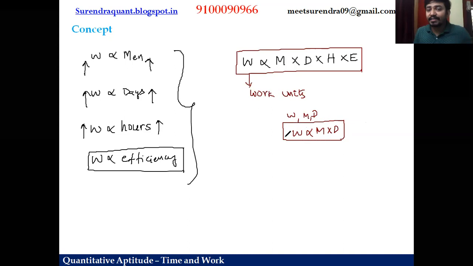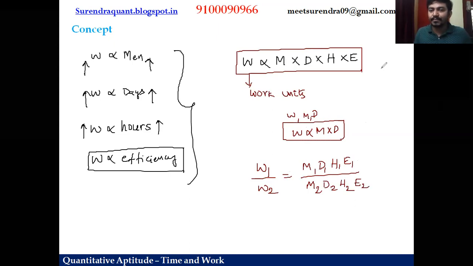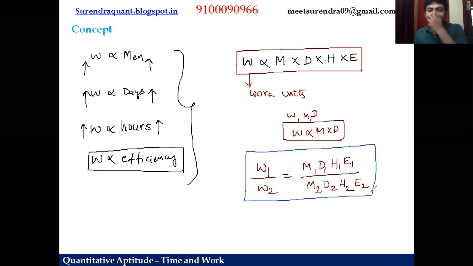And if anybody is from a math background, by removing the proportionality constant, we can say work 1 by work 2 equal to M1 D1 H1 E1 by M2 D2 H2 E2. So this is a simple relation for chain rule. Nothing to worry about all these relations. Keep in mind, if you multiply men with the days, hours, and efficiency, you'll get the total work. With this small concept, we will try to solve 9 to 10 questions in this video, right?